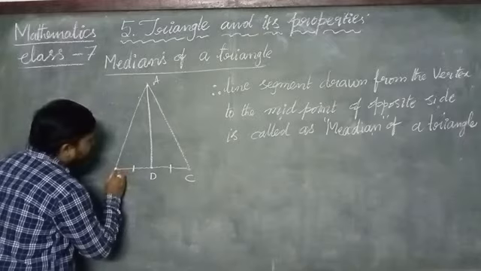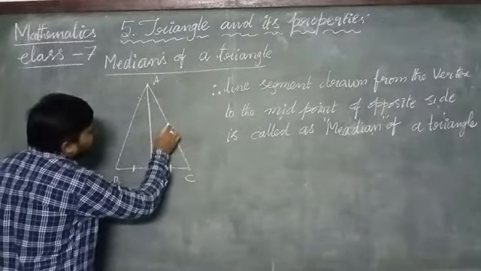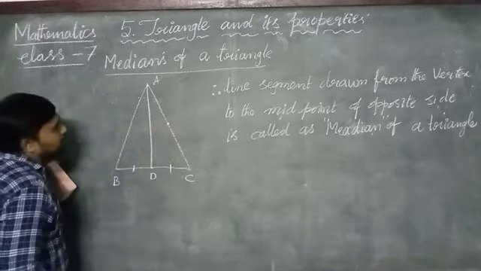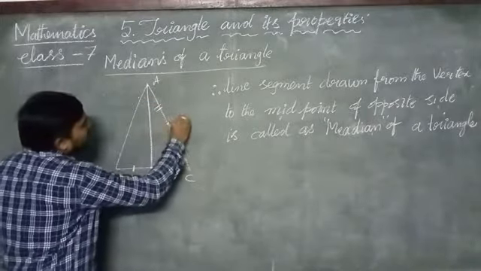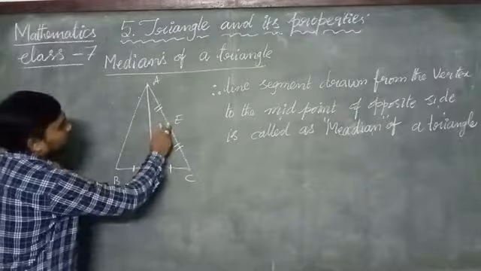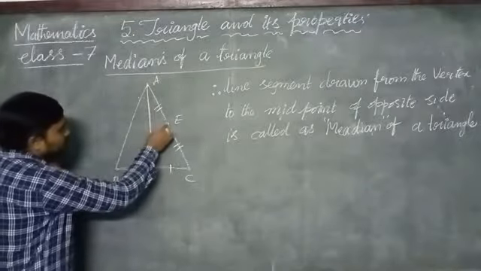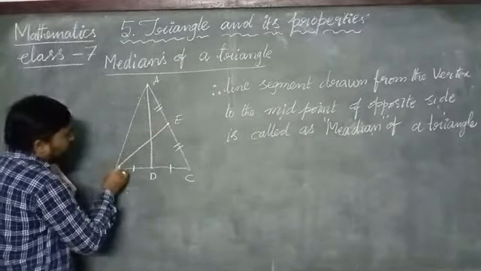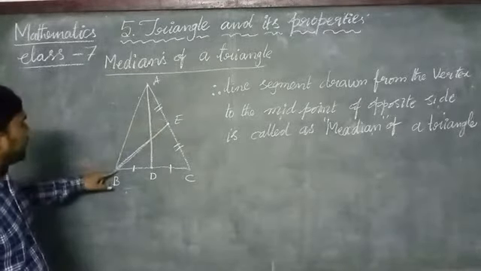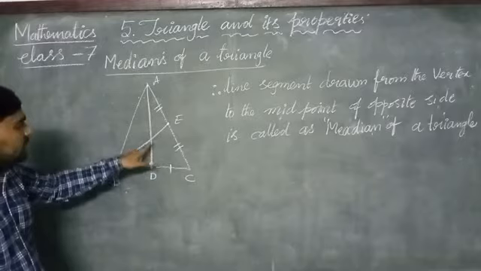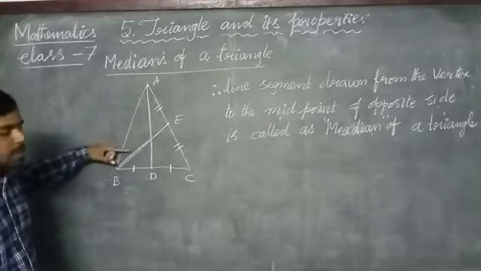Okay, now let us see how to draw the median from vertex B. Let us assume that the point E is the midpoint of AC. Then if you draw the line segment from B to E, it is treated as the median BE.